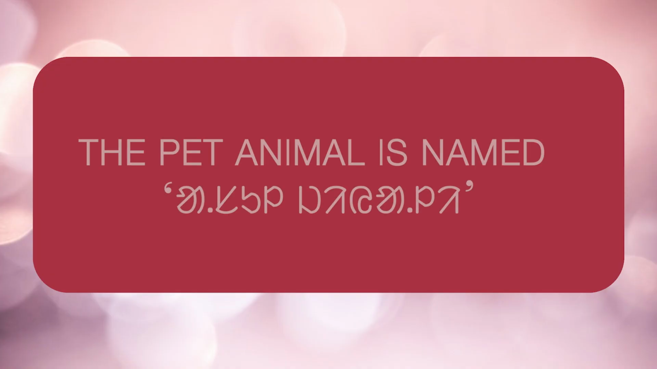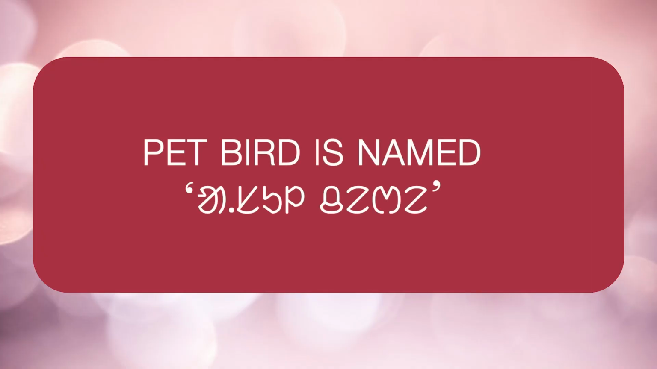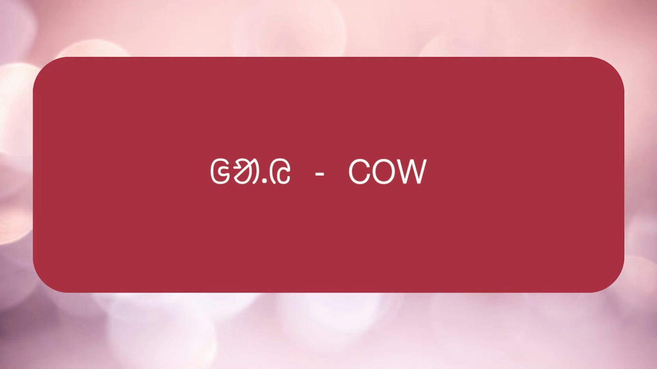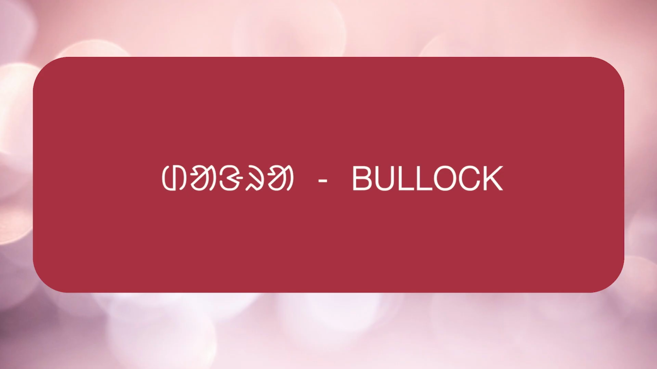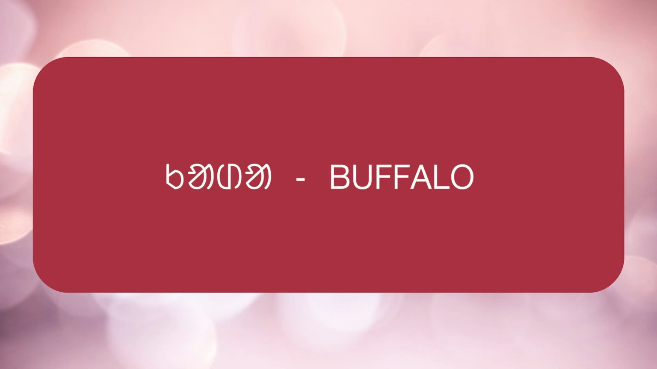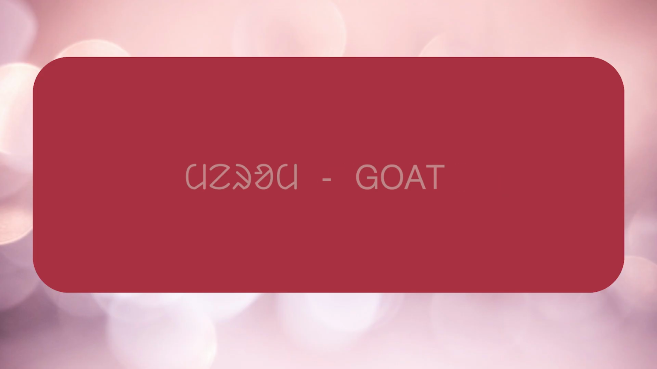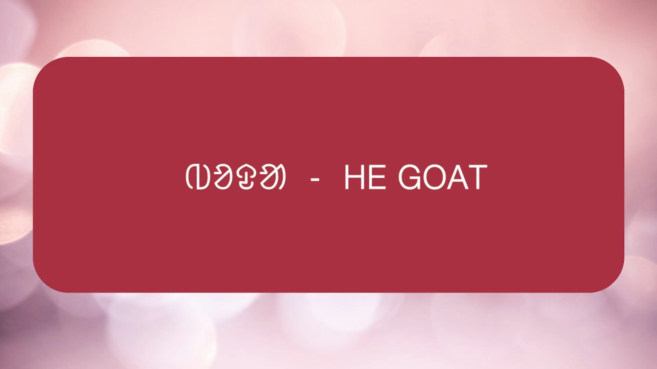We find them around us. One is the pet animals and birds, and the other is the wild. The pet animal is named Asuljiali, and the pet bird is named Asulchere in Santali. The pet animals are Gai means cow, Dangra means bullock, Kada means buffalo, Marom means goat, Boda means he goat,